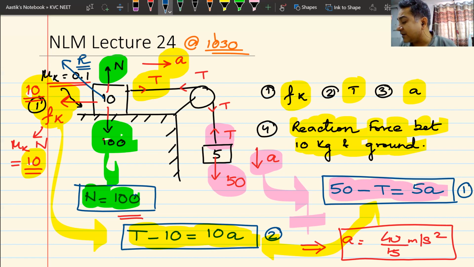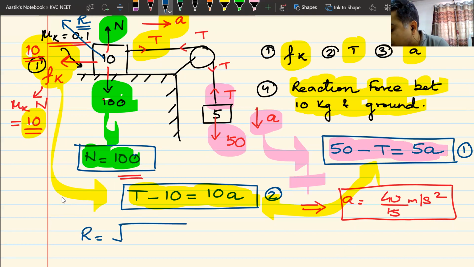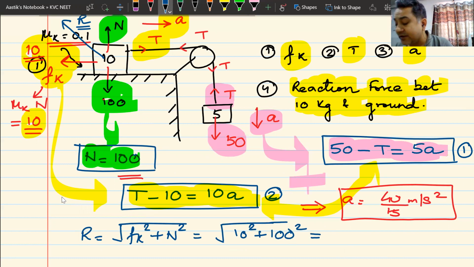So what is the value of reaction force here? Both normal and friction are the components. So the value of reaction force simply becomes root over frictional force squared plus normal reaction squared. You put the values, it will be equal to root over 10 square plus 100 square, and that is the answer for your reaction force.